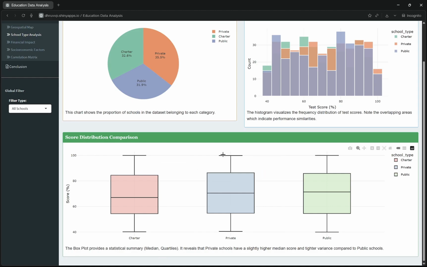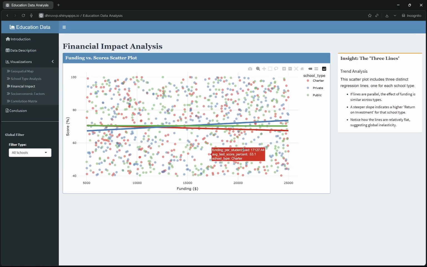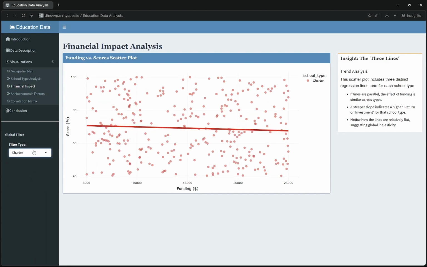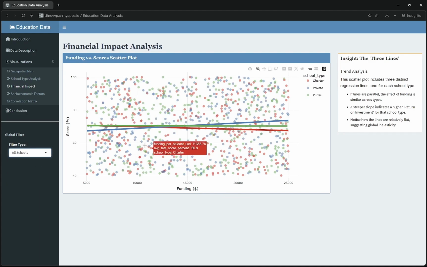Moving to the financial impact tab, this is central to my research question. Does money buy grades? I have plotted a scatter diagram of funding versus test scores. Crucially, I have fitted 3 separate regression lines, one for each school type. Notice how the lines are relatively flat and parallel. This indicates funding inelasticity. It suggests that regardless of whether a school is public or private, simply increasing the raw funding per student does not result in a proportional increase in test scores.